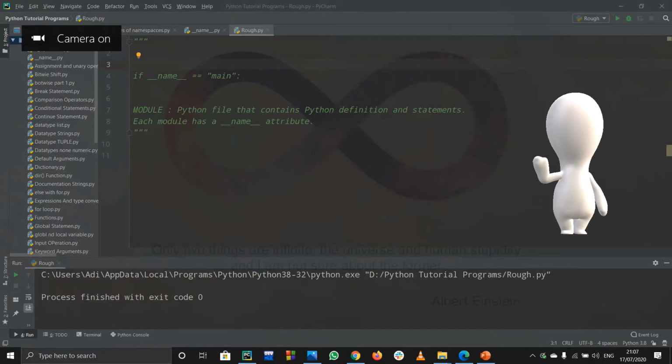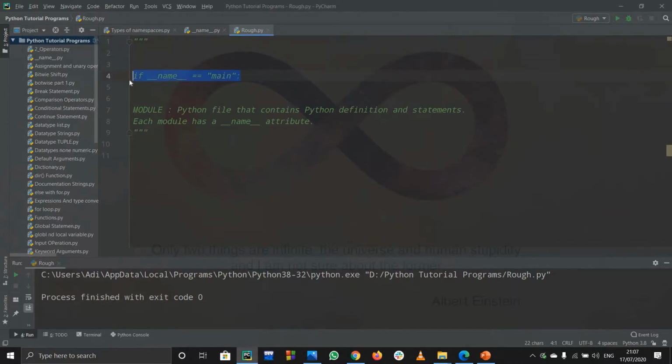In this tutorial we are going to discuss what the statement if __name__ == "__main__" is. You might have seen this statement many times in Python if you are coding in Python, for example on HackerRank, on many competitive coding platforms, and in many other places. If you are studying Python, you might have seen this. So we are going to understand what this statement basically is.